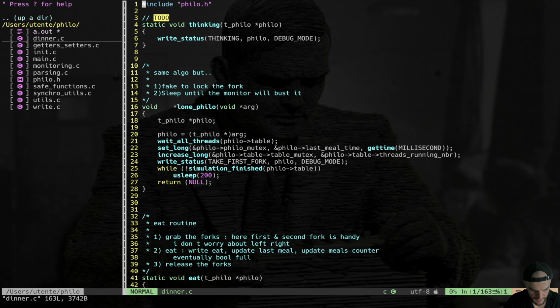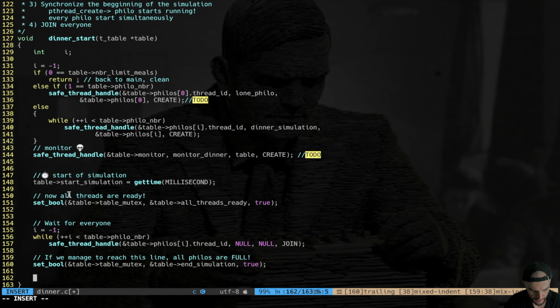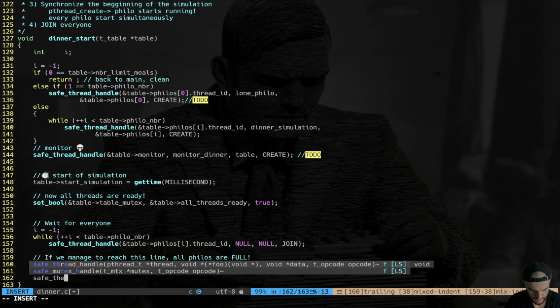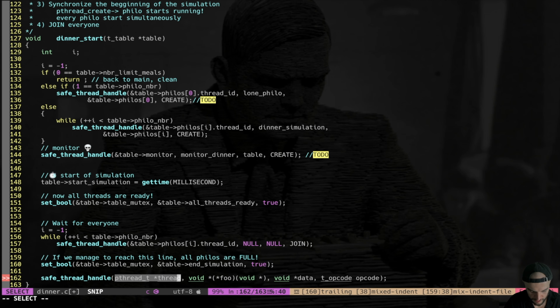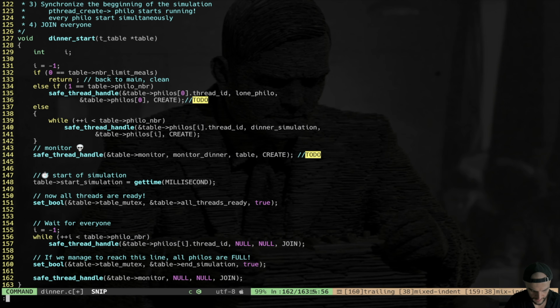So let's go back to dinner. After that, we are going to join also our monitor. So table monitor, because the join is not only waiting for a thread, but it's also cleaning resources. This is useful for not having leaks. Okay, so I'm going to join also this.